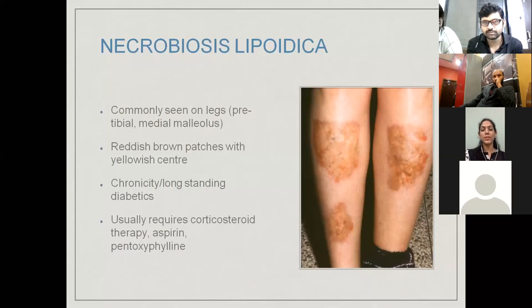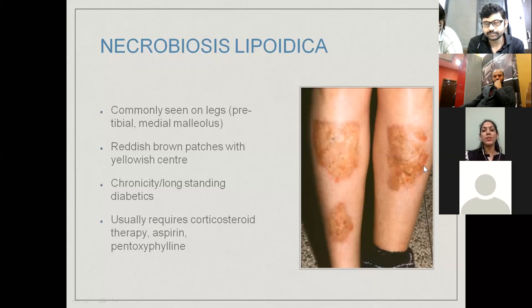You can see the lesions of necrobiosis lipoidica in the picture, pretibial in distribution, with the description I've just given. It's an indicator of long-standing diabetes. The next condition is granuloma annulare. As the name suggests, it is annular in appearance. It has a peripheral border that seems to be active and a depressed center.